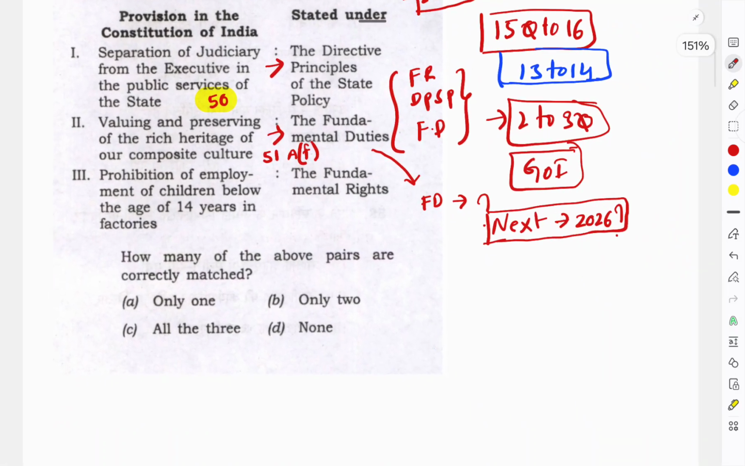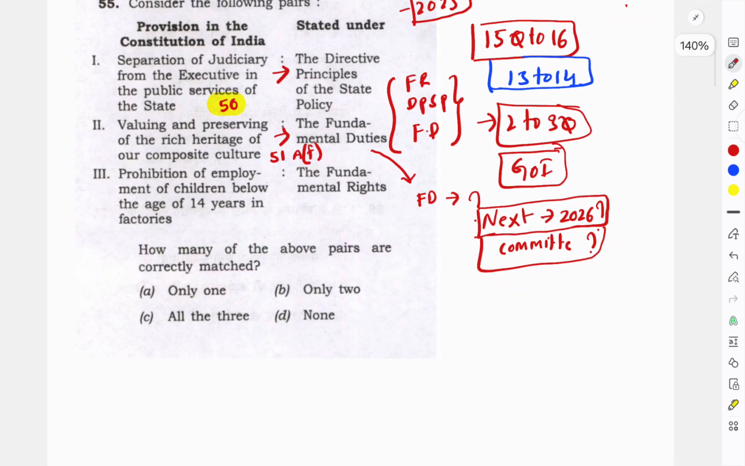Next, on fundamental duties, this question can be predicted: which committee recommended the Fundamental Duties. Please comment on this in the comment section. That way our studies stay connected, and you and I will have interaction too. So valuing and preserving the rich heritage of our composite culture is a part of the fundamental duties. This question has been asked multiple times in CAPF, CDS and UPSC, and they will also ask which amendment act. So last, as a student, I will answer this question.